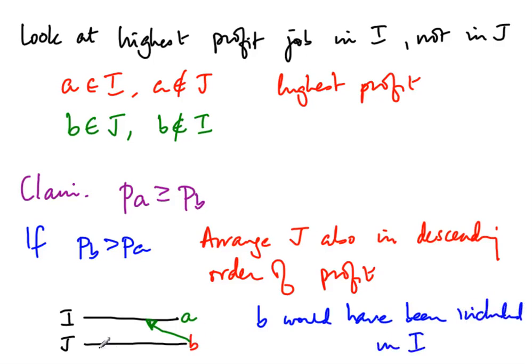Because B is compatible with everything here, it would have been considered somewhere before A, so it would have been compatible with everything here, and therefore it would have been included. So PB cannot be greater than PA, so the highest profit job in I where it is not in J is definitely at least as profitable as anything which is in J but not in I. So we'll keep this in the back of our mind, and we'll proceed to the next step.